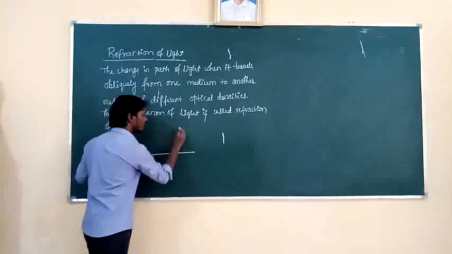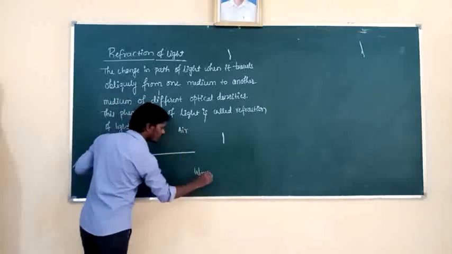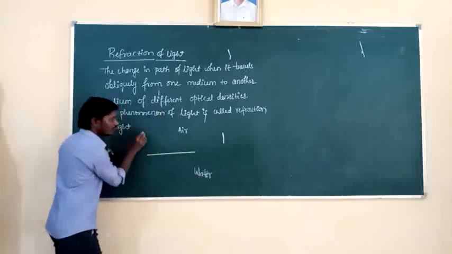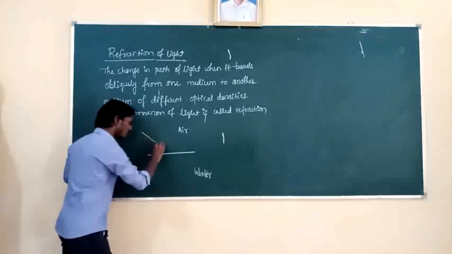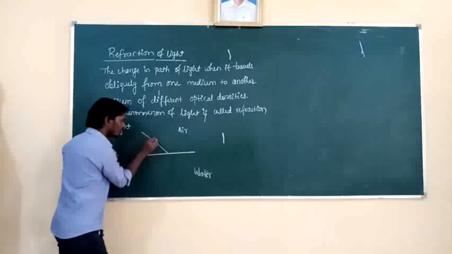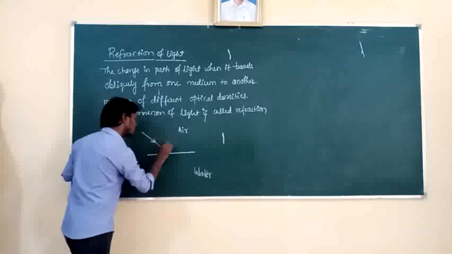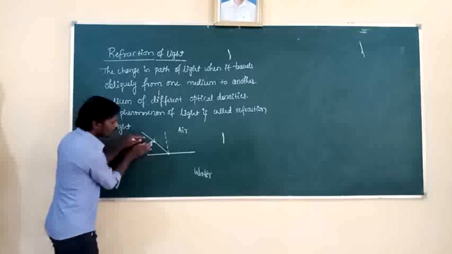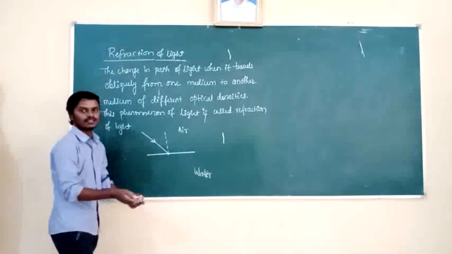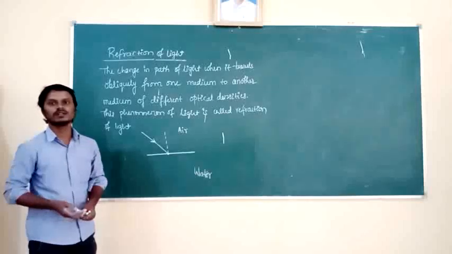Suppose I take air and water. From where to where is the light traveling now? The light is traveling from air to water, obliquely from one medium to another medium. At the point of incidence, there is a change in path of light. Because when the light travels from one medium to another medium of different optical density, the speed of light changes. That is why there is a change in path of light.